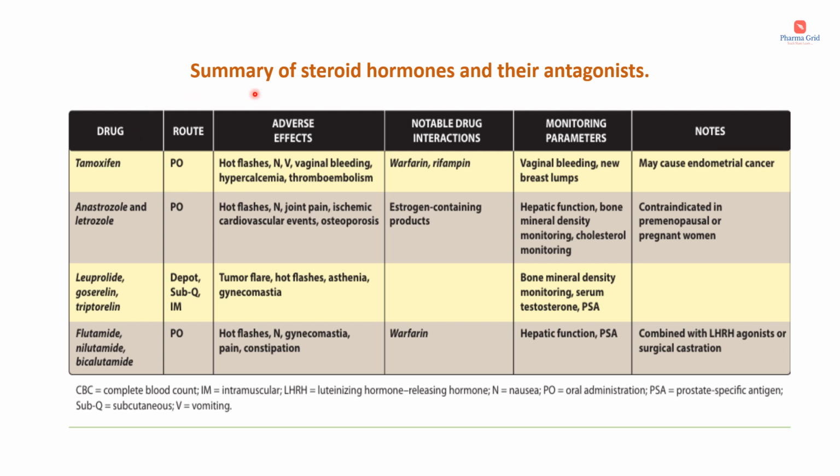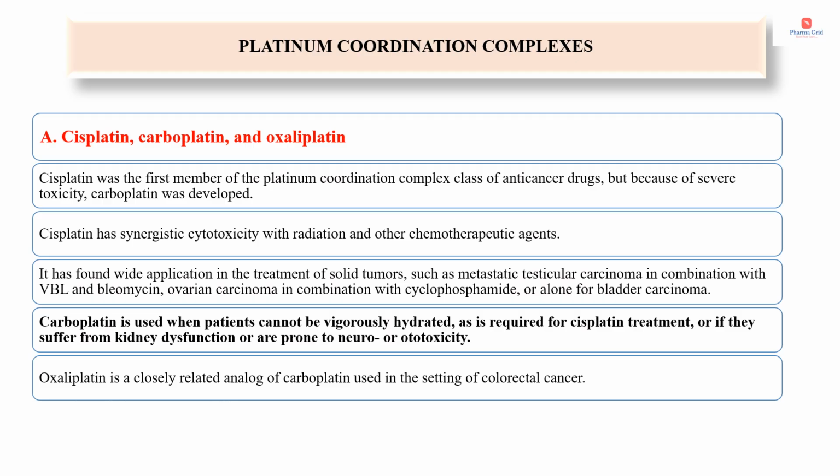So in this slide, you can see the summary of steroid hormones and their antagonists. You can refer to this diagram for the specific characteristic features of steroid hormones and their antagonists. So in today's session, we have completed two more categories of anti-cancer drugs, which include the microtubule inhibitors as well as the steroid hormones and their antagonists. And the next class is the platinum coordination complexes.